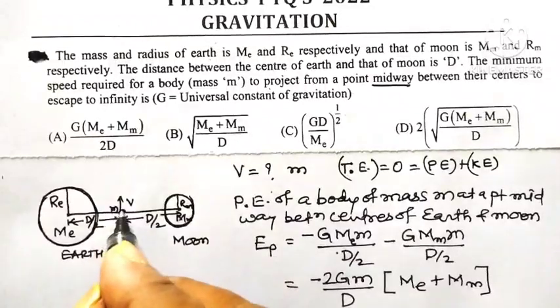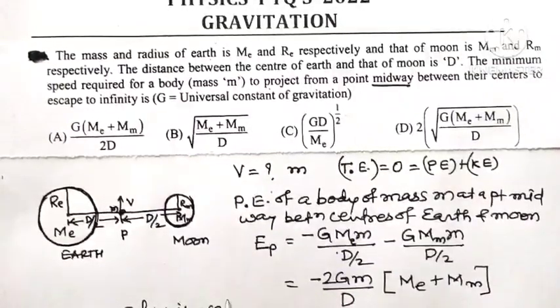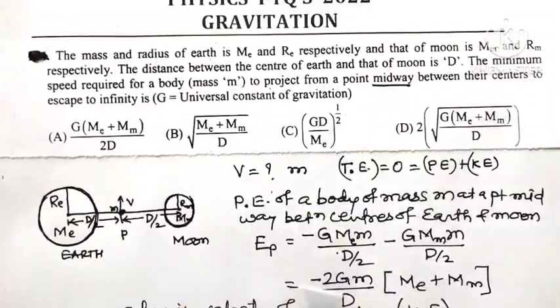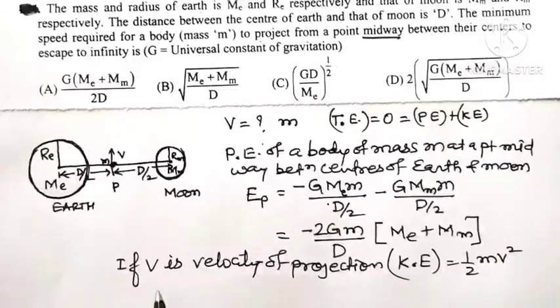Now let the minimum velocity with which that body is projected be v. Then what is the kinetic energy of projection? The kinetic energy of that body is equal to half m into v square. If v is the velocity with which that body is projected, then the kinetic energy of that body is equal to half mv square.